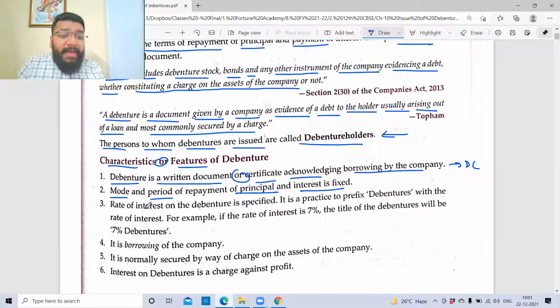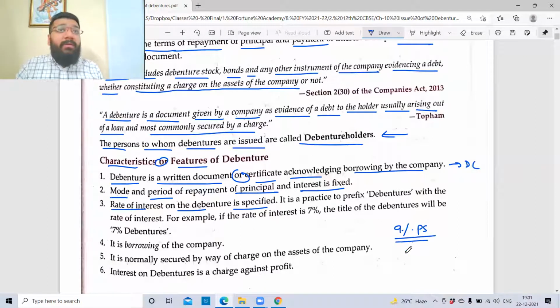Third, rate of interest on the debenture is specified. Now, if you remember, in preference share, we had a concept of 9% preference share. This indicates that these preference shareholders will get 9% interest, nothing more, nothing less. Or a 10% preference share. Like that, even debentures have the categories.